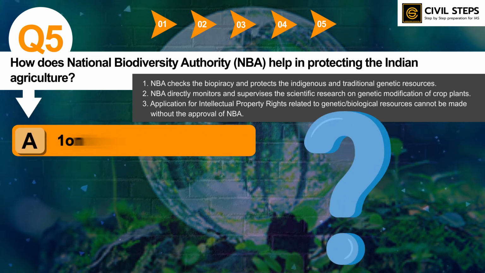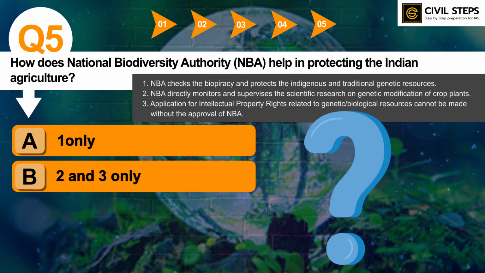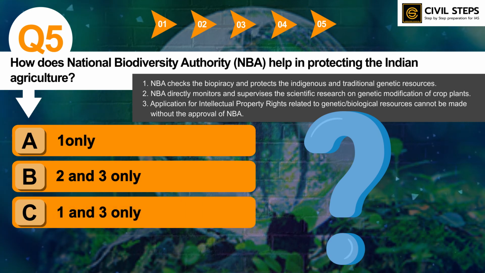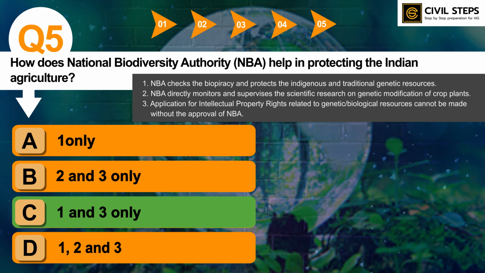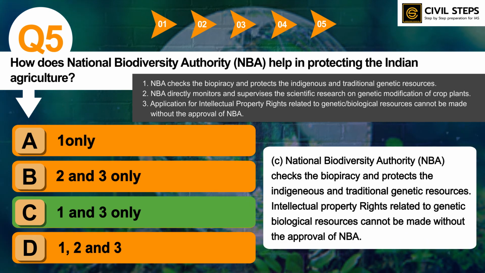Option A, 1 only. Option B, 2 and 3 only. Option C, 1 and 3 only. Option D, 1, 2 and 3. You can tell the answer in the comment section. So the answer of this question is option C, 1 and 3 only. The National Biodiversity Authority checks biopiracy and protects the indigenous and traditional genetic resources. Intellectual property rights related to genetic biological resources cannot be made without the approval of the National Biodiversity Authority.